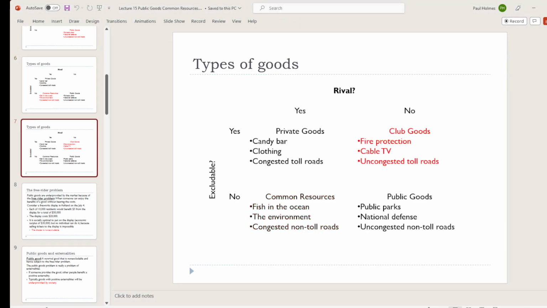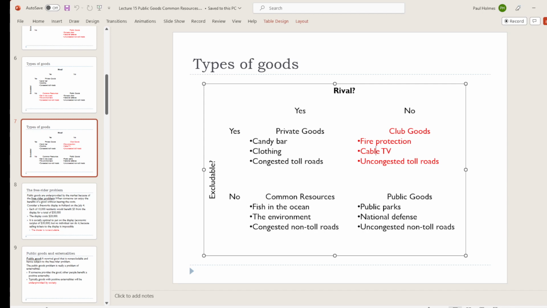In the top right cell, we have club goods, sometimes called natural monopoly goods. These are goods where our use of them doesn't diminish other people's ability to use them. They're not rival, but we can stop other people from using them. They're excludable. So cable TV or streaming TV services, these are examples of club goods.